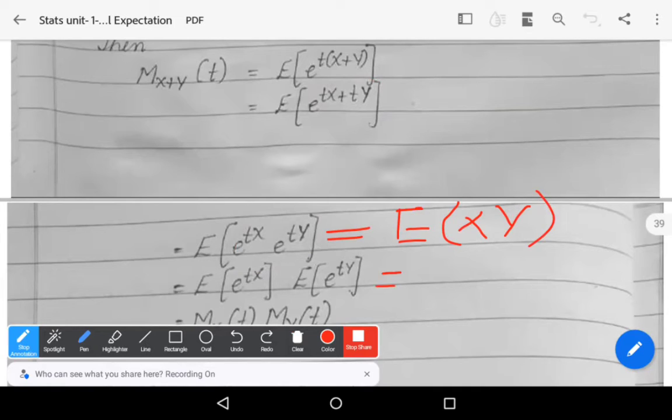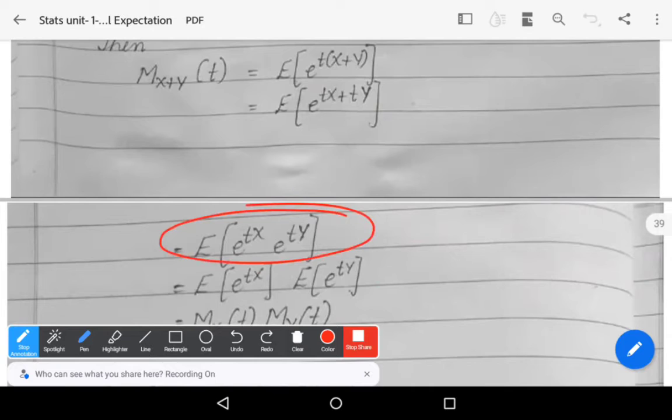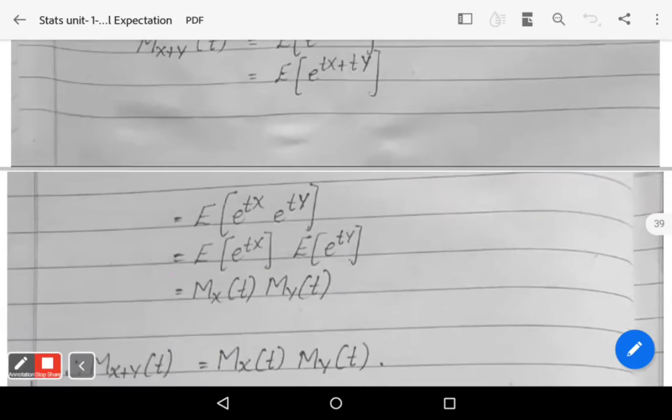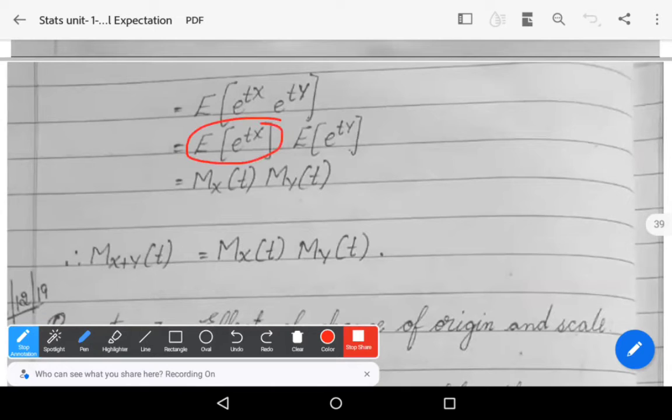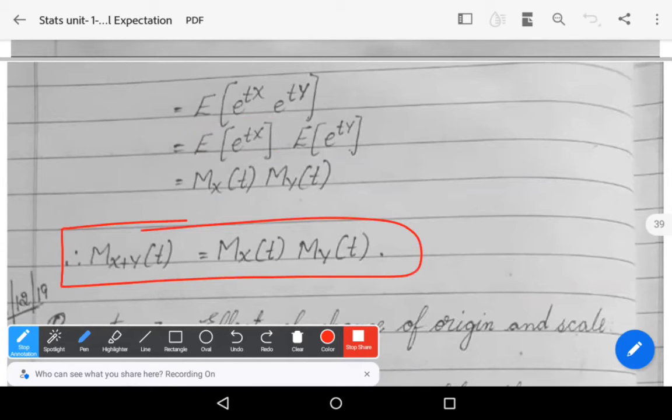What is the property of expectation of xy? We know that it is expectation of x into expectation of y. In the previous lecture, we learned about this. Expectation of xy is equals to expectation of x into expectation of y. By using that property, expectation of e power tx into e power ty can be written as expectation of e power tx, expectation of e power ty. Apply the definition of moment generating function. Expectation of e power tx is mx of t. Expectation of e power ty is my of t. That's it. mx plus y of t is equals to mx of t into my of t.